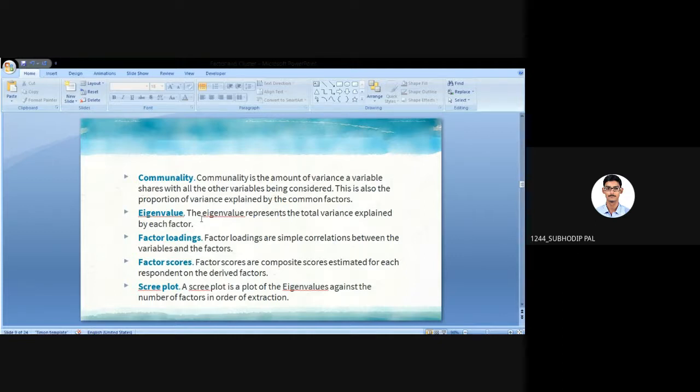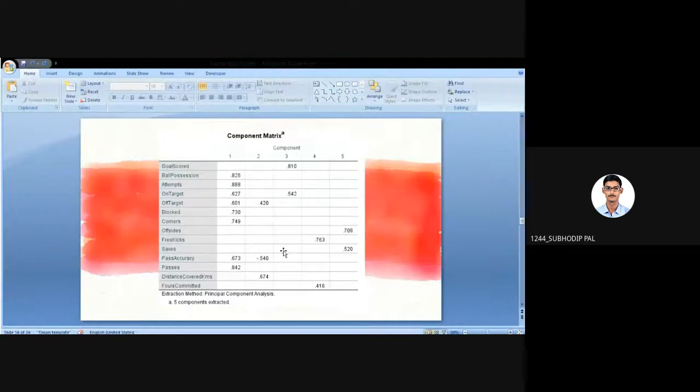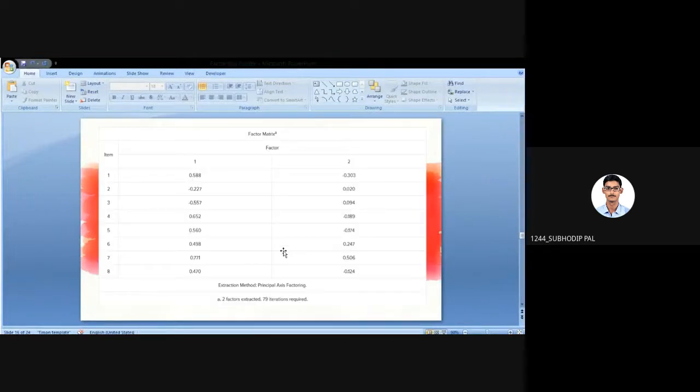Okay. Next is factor loading. So factor loadings are simple correlations between the variables and the factors. Factor loading talks about the correlation between the variable and a particular factor. I have missed the correlation table here actually.